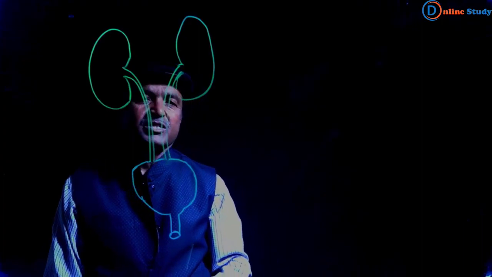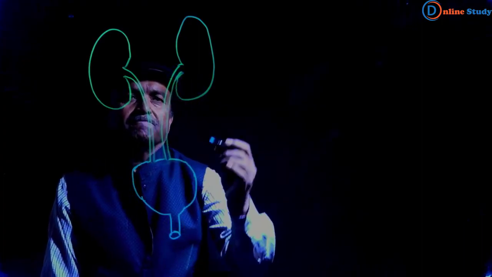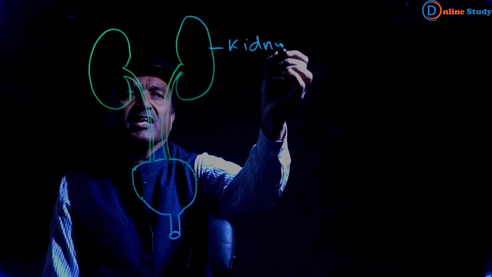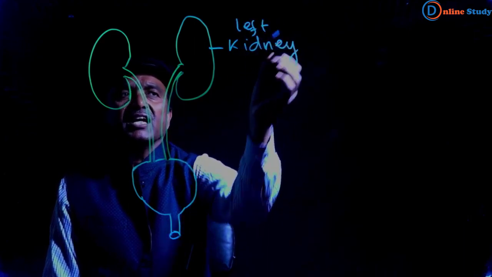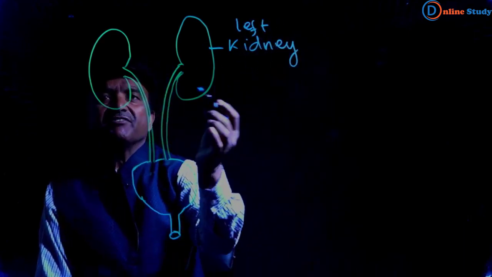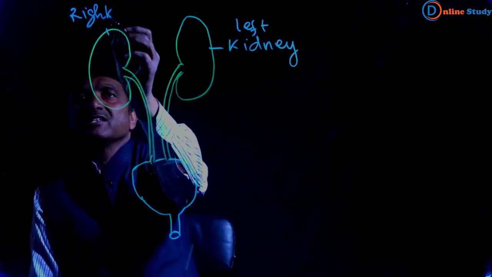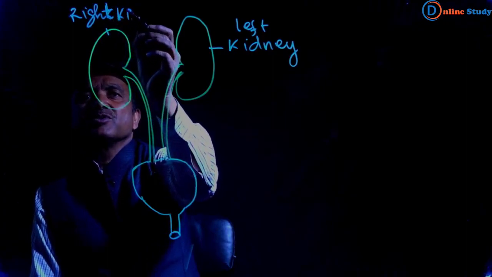This is the kidney, metanephric kidney. We can say it is the left kidney. If it is left, then this one is the right kidney.